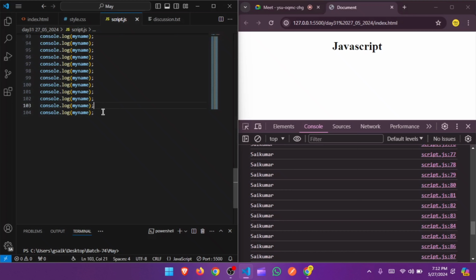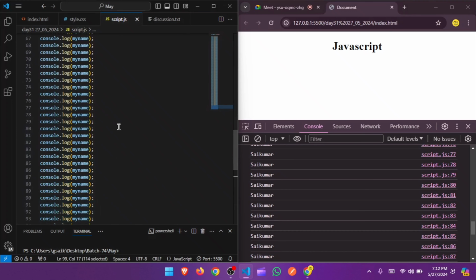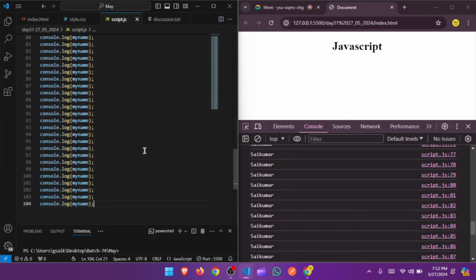So instead of repeating the same code 100 times, what if I want to print 1,000 times? Do I need to write 1,000 times? No, actually, we should not do these kind of things, guys. We should not write this many times. So for that only we are having the loops.